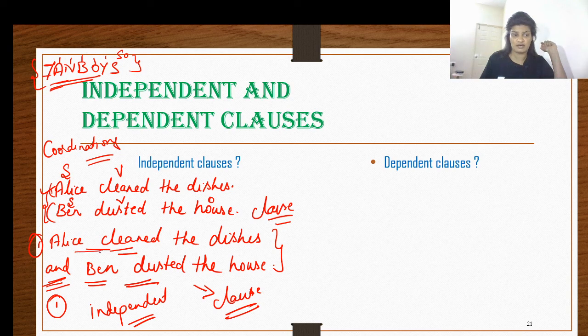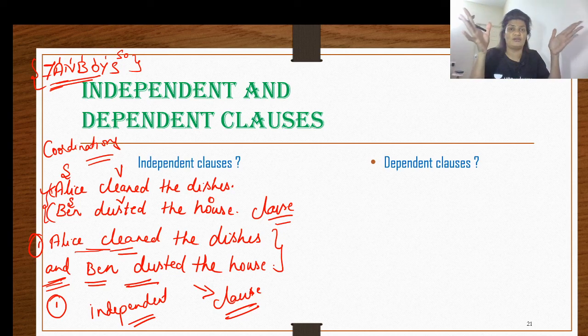Now, if you take this statement, "Alice cleaned the dishes," does it actually ask for more information? Is it begging for more information to give you the complete meaning? The answer is of course not. It is not asking for any extra information. The moment you read "Alice cleaned the dishes," it is conveying a complete thought. It is perfectly capable of standing on its own.